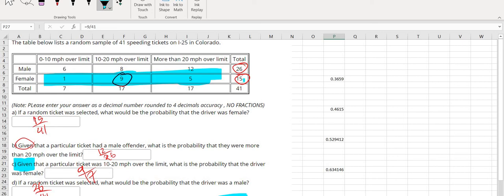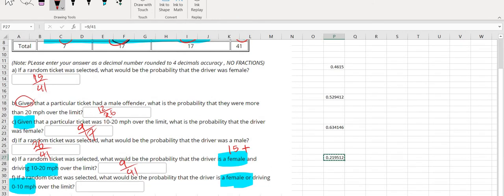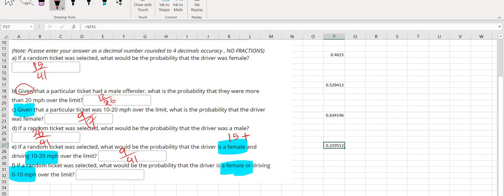And then the category of 0 to 10 miles, that is 6 and 1. So in this case, if I add all of these numbers together, I'm going to get the event female or driving 0 to 10 miles per hour over limit, because I have all of the females, that is 15 females, and then, since or means addition, I need to look at the second category, which is driving 0 to 10 miles per hour.